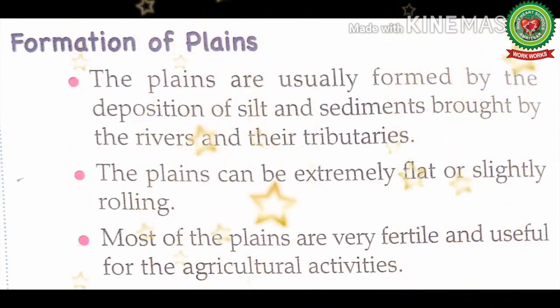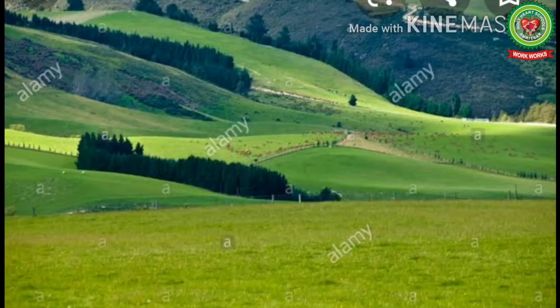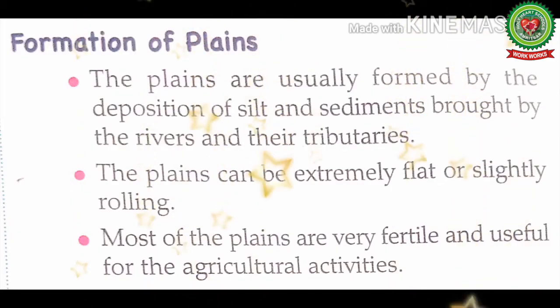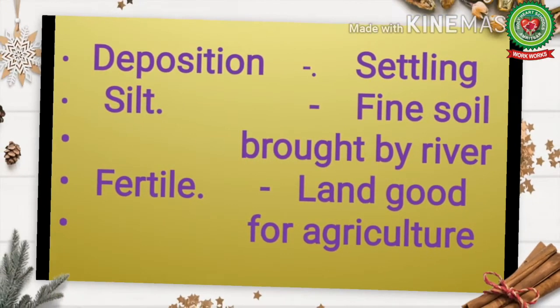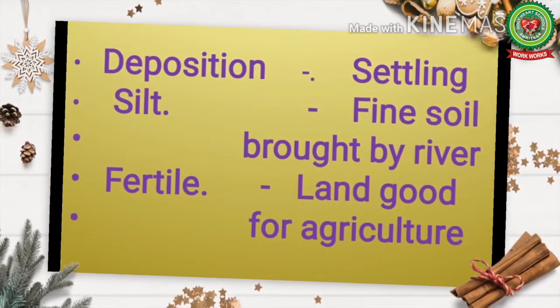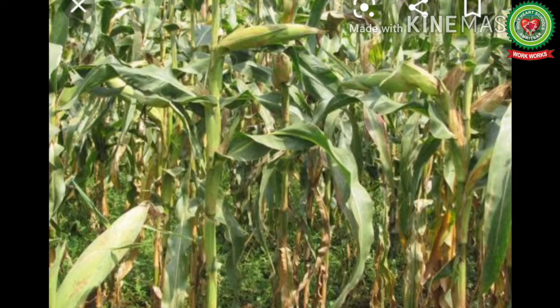Second point is, the plains can be extremely flat or slightly rolling. See the picture of extremely flat plains area. This is the picture of slightly rolling plains area. Number third point is, most of the plains are very fertile and useful for agricultural activities. Fertile means land good for agriculture. So the plains are good for agriculture due to the deposition of soil brought by the rivers, and different types of crops can grow here.